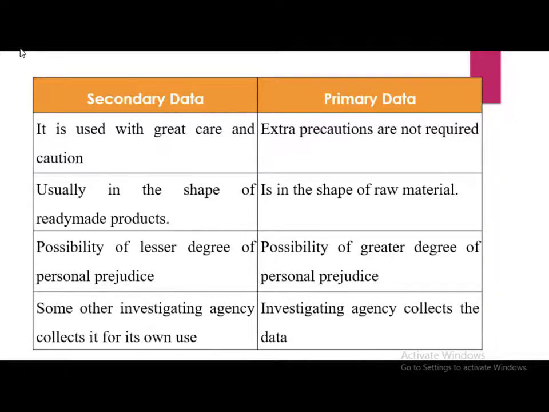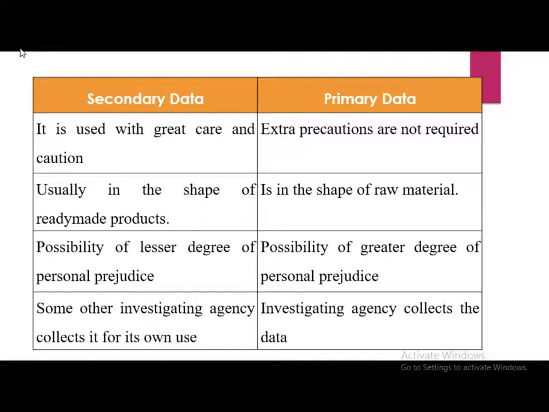Moving on, the further points. Point number 5, secondary data is used with great care and caution, and secondary data is usually in the shape of ready-made products, while for primary data, extra precautions are not required and primary data is in the shape of raw material.